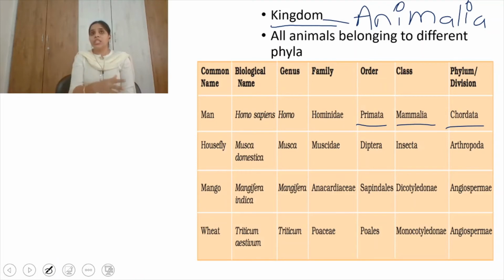A group of different genera sharing some common characters comes under family. After family, different families sharing some common characters make an order. After order we have class, after class phylum, after phylum kingdom.